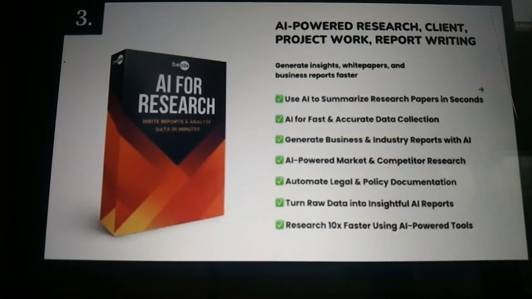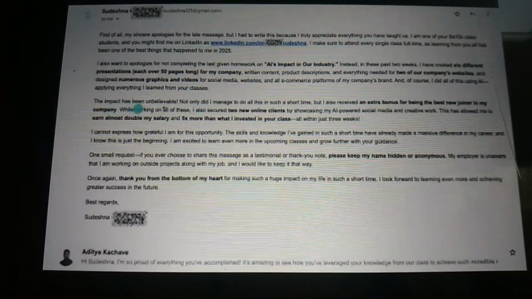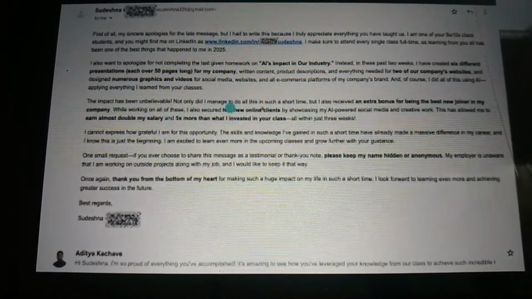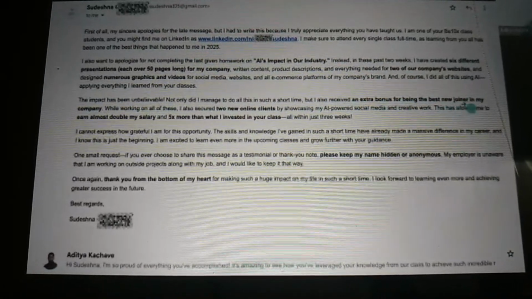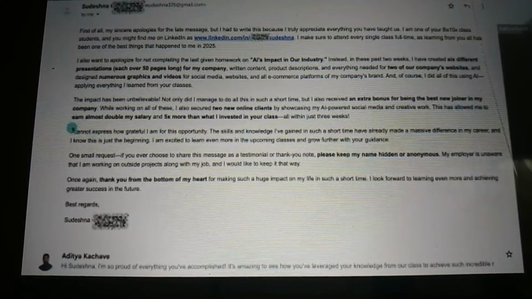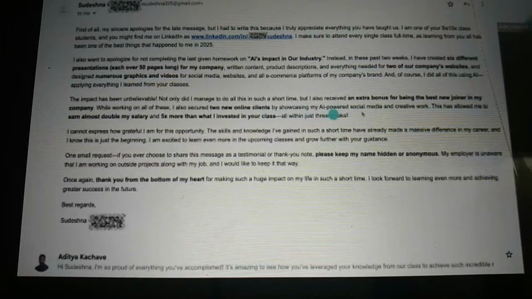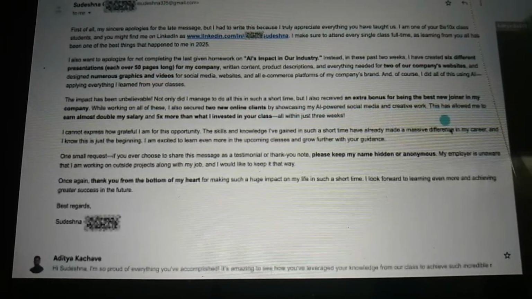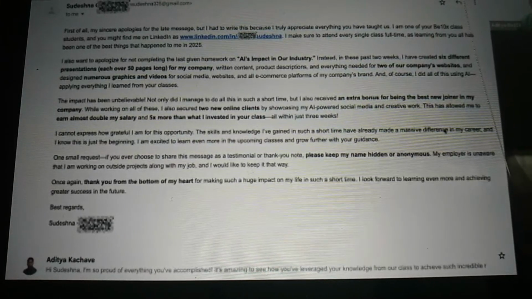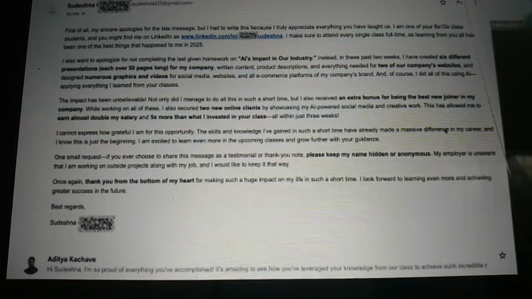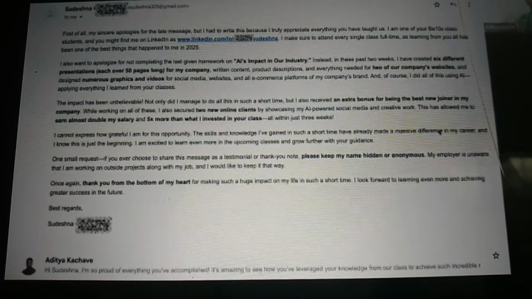And guys, believe me, after the third module itself, we have a student named Sudeshna who was able to... The impact has been unbelievable. Not only did I manage to do all of this in such a short time, but I also received an extra bonus for being the next best new joiner in my company. While working on all of this, I also secured two new online clients by showcasing my AI powered social media and creative work. This has allowed me to earn almost double my salary and 5x more than what I invested in your class, all within just 3 weeks of joining the program. So that is what Sudeshna was able to do in just 3 weeks, just after the third module.